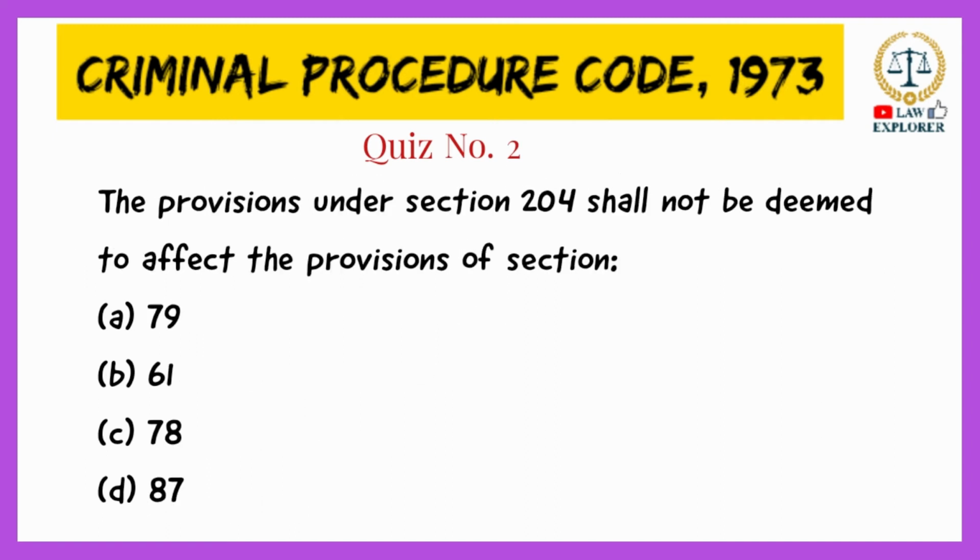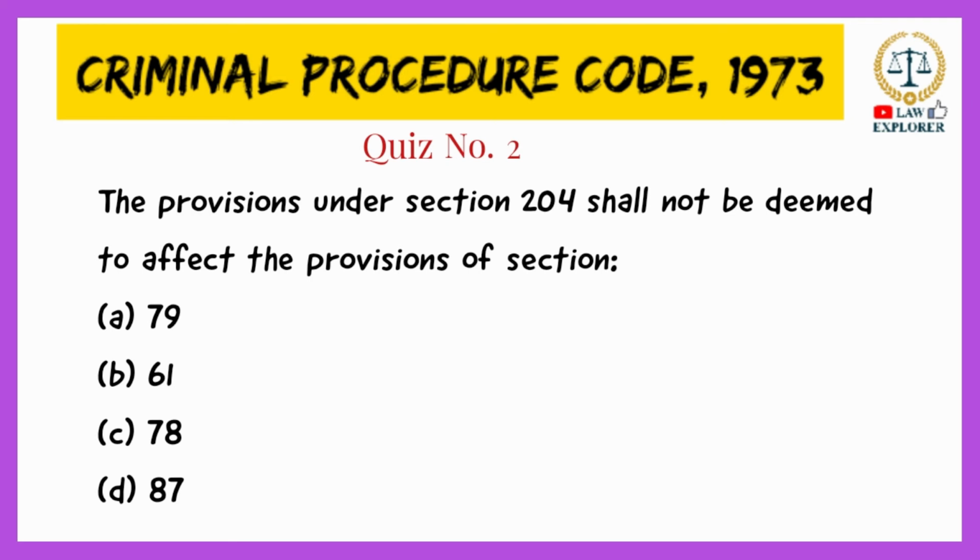The provisions under Section 204 shall not be deemed to affect the provisions of: option A, Section 79; option B, Section 61; option C, Section 78; or option D, Section 87. The right answer is option D, Section 87. For this, you have to refer to Section 204, subsection 5.